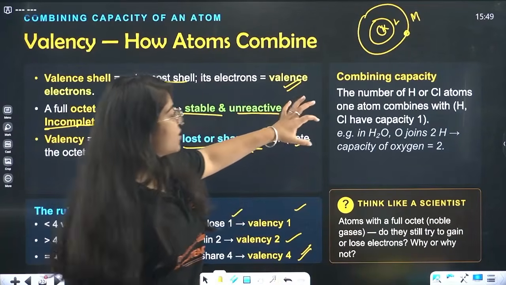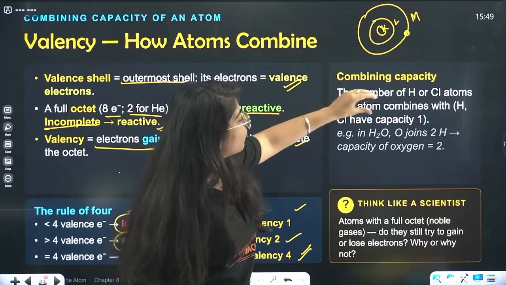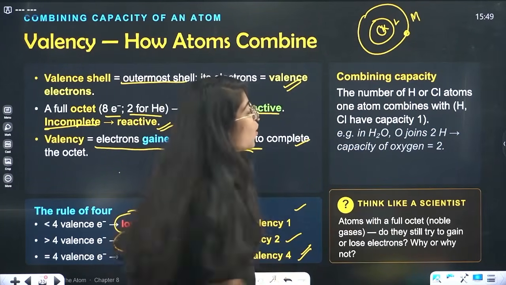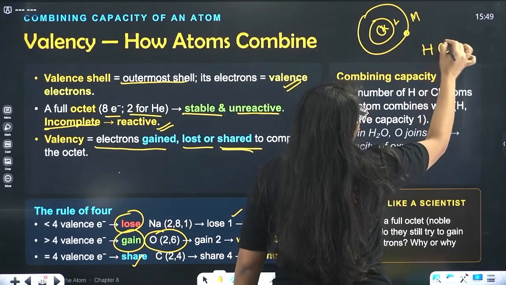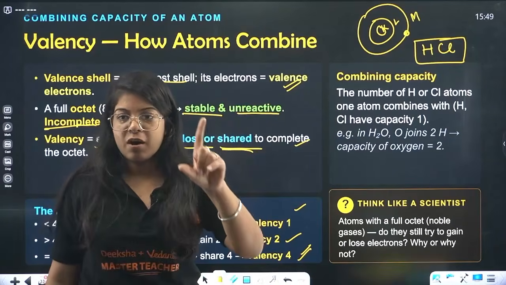So combining capacity is the number of H or Cl atoms that combine. One atom of hydrogen combines with one atom of chlorine in HCl, so they both have a combining capacity of 1.